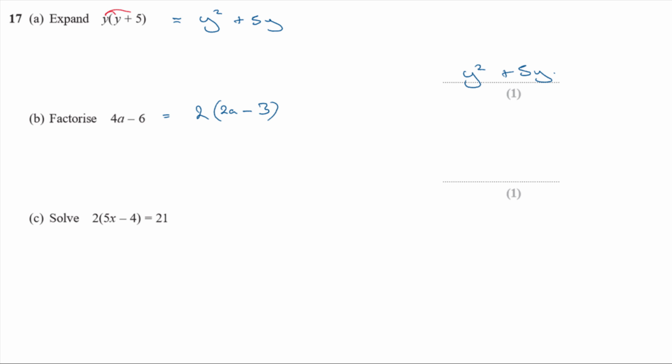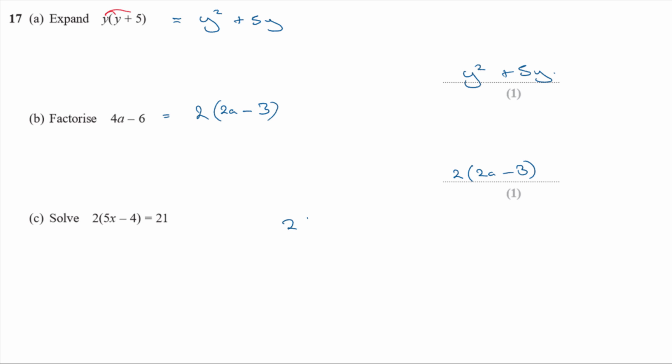2 times 3 is 6. Okay, so my factorized bracket is 2 lots of 2a minus 3. Finally, I've got 2 lots of 5x minus 4 is equal to 21. Okay, and I want to solve it, which means I want to find x is equal to a number.